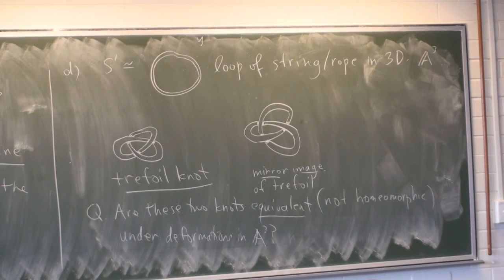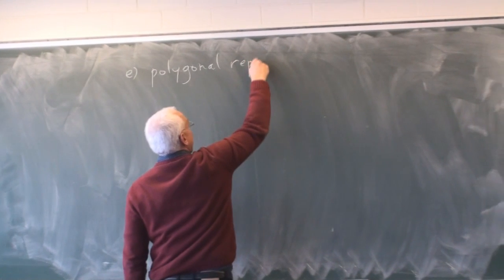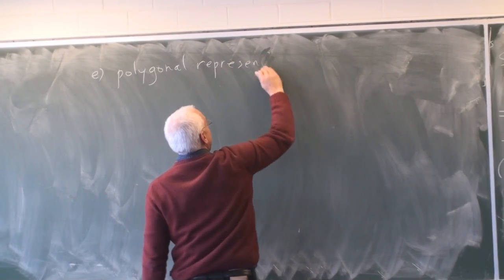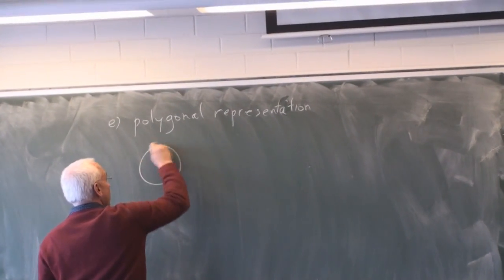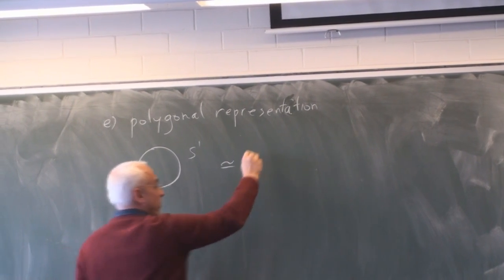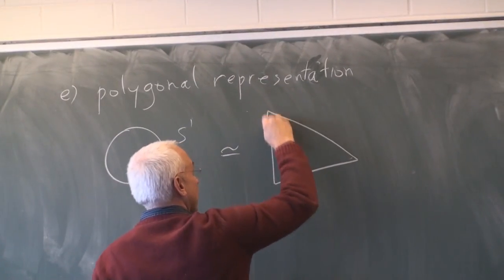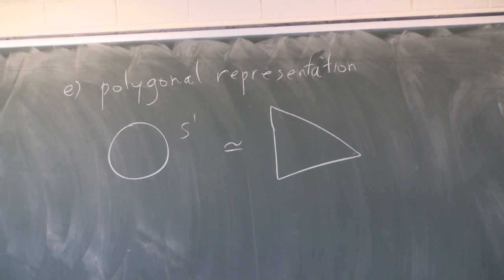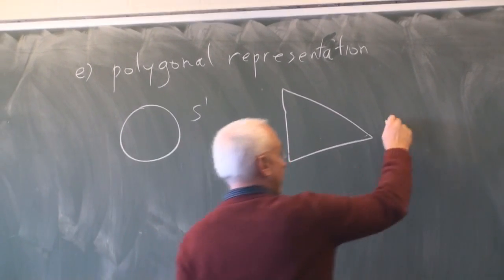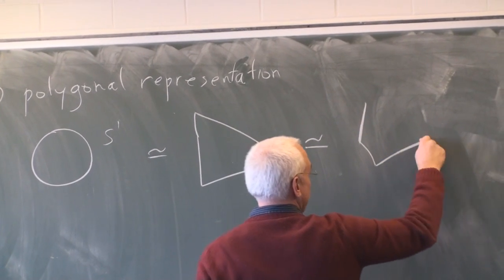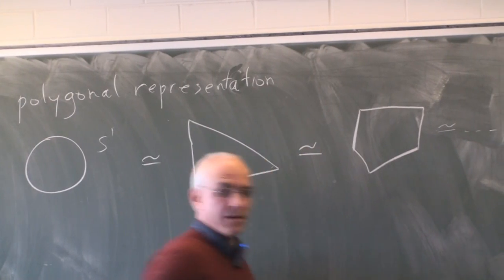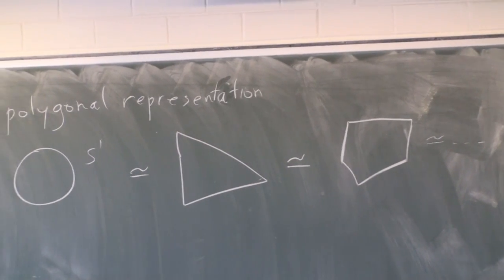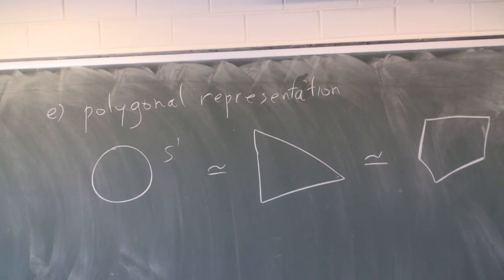Okay, here's another one. A polygonal representation. Our circle, S1, can be deformed to give a triangle, which can also be deformed to be a pentagon or any other polygon you like. Topologically, these are all the same.